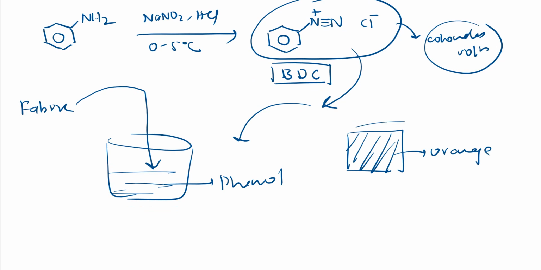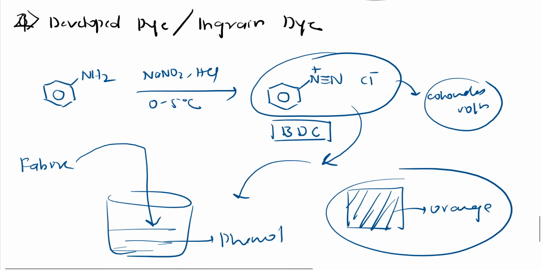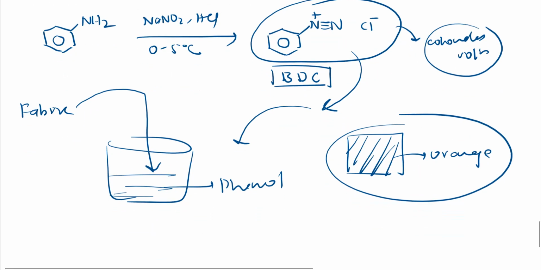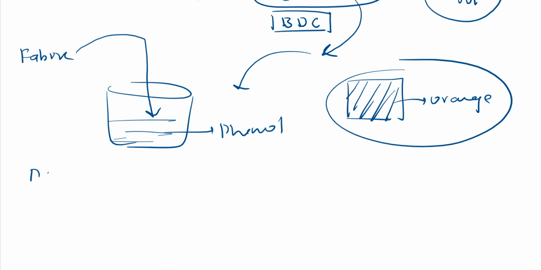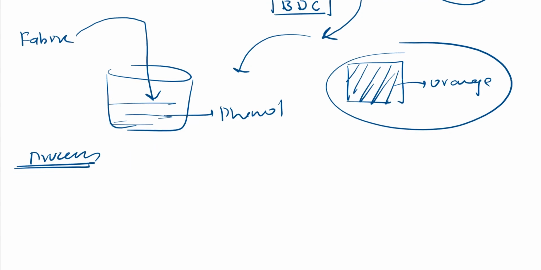So this process of dyeing is called developed dyeing method or ingrained dyeing method. So I am telling you the process or the method of dyeing like this is called developed dyeing method or ingrained dyeing method, right? I hope you can understand the process. Whenever I use the word process, it means how we do this process, that is we call it ingrained dyeing method or developed dyeing method. I hope you got it.